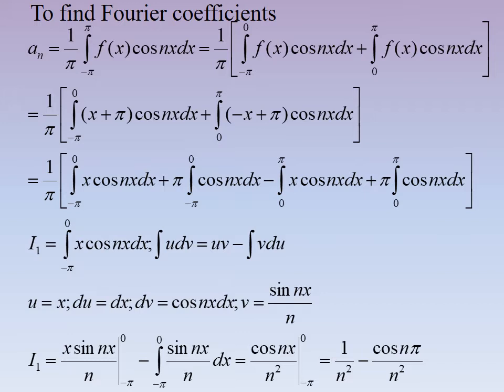And if you substitute the limit, the first term will be cancelled out. So if you integrate the second one, it is equal to cos nx by n squared, and substitute the limit minus pi to 0. And if you substitute the limit, it is equal to 1 by n squared minus cos n pi by n squared.